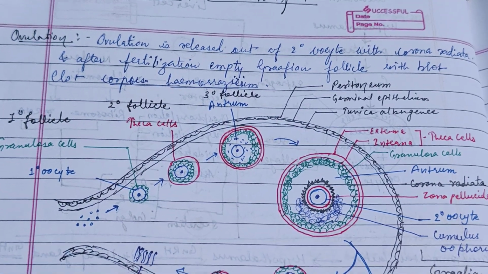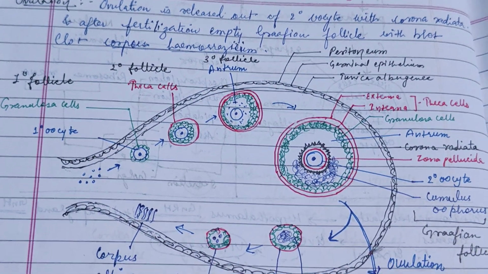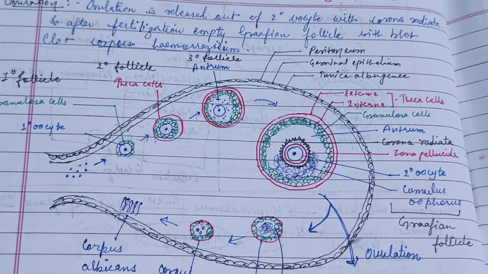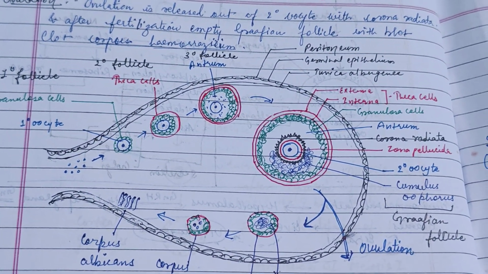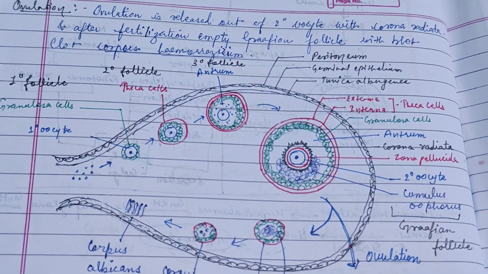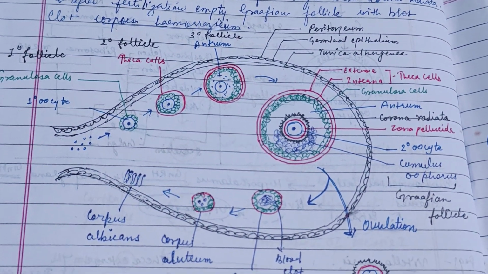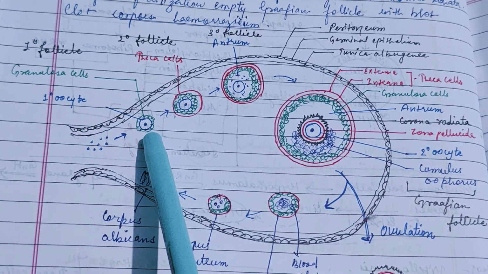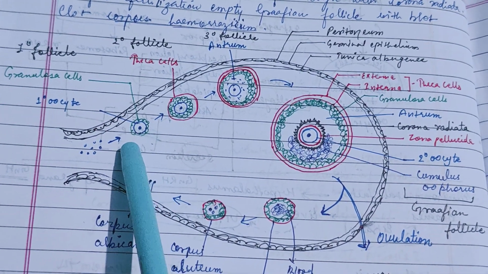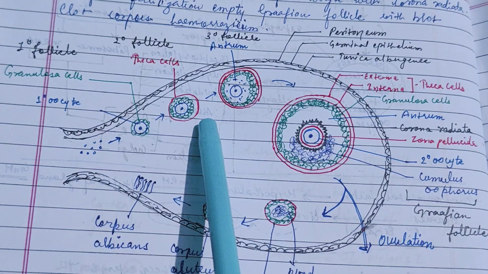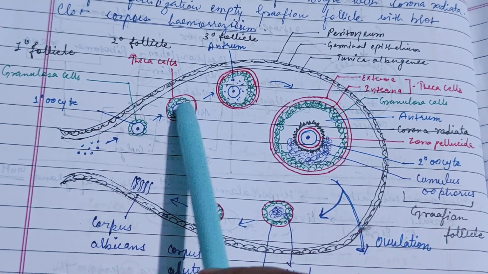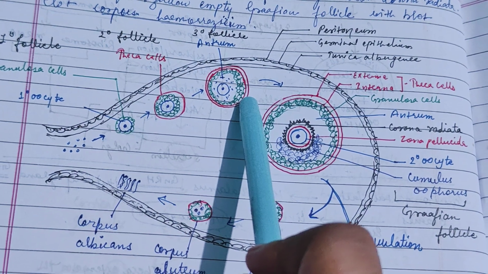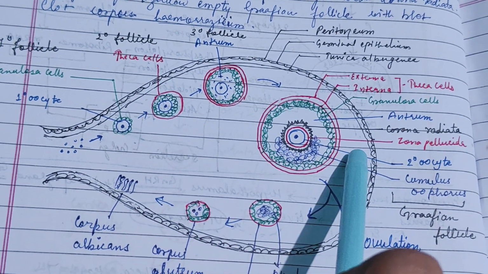Here is a figure of ovulation, showing how ovulation occurs. Ovulation is the process of the release of the secondary oocyte or the ovum with corona radiata, and after that the empty Graafian follicle with blood clot is called the corpus hemorrhagicum. So this is a primary oocyte surrounded by granulosa cells, and then it forms the secondary follicle in which the theca cells surround the primary oocyte, and then the antrum is formed, known as a tertiary follicle, and it converts to the